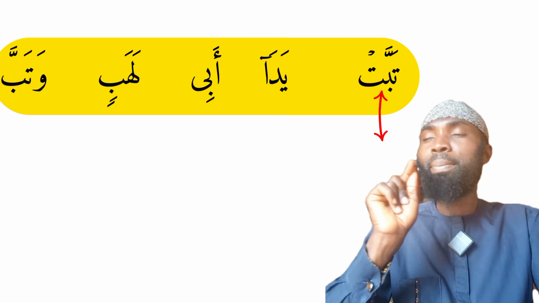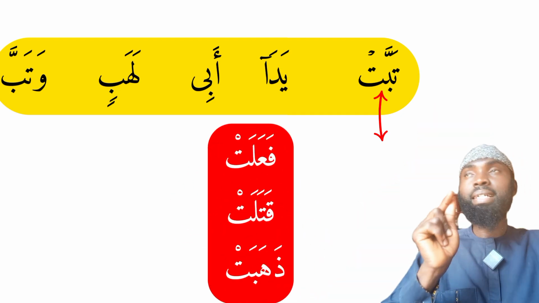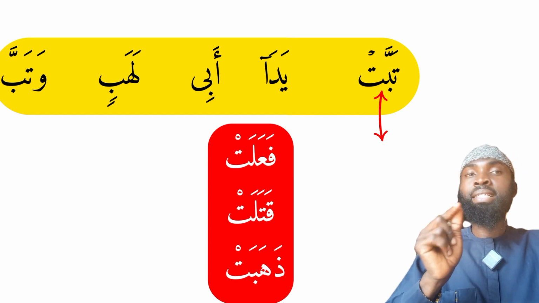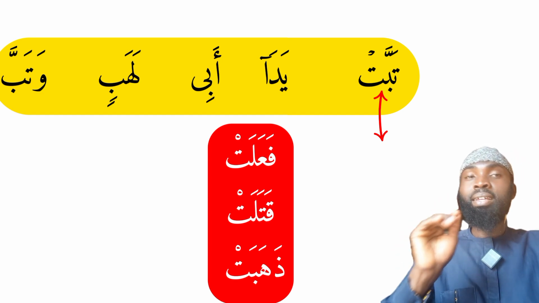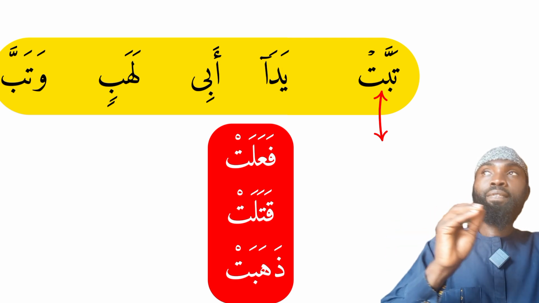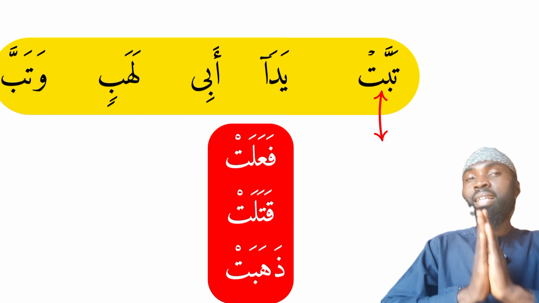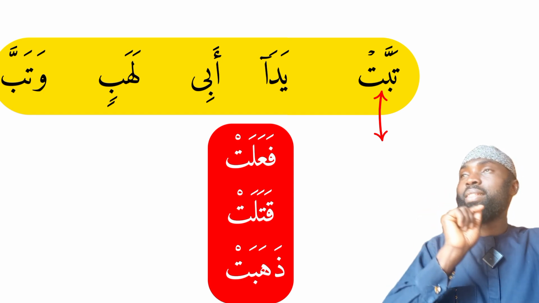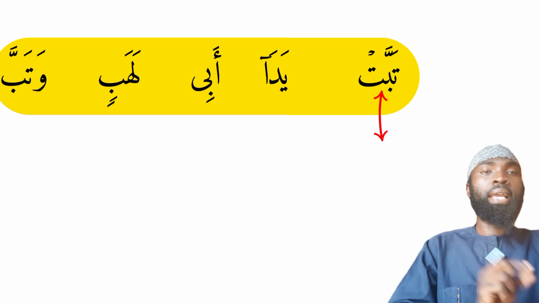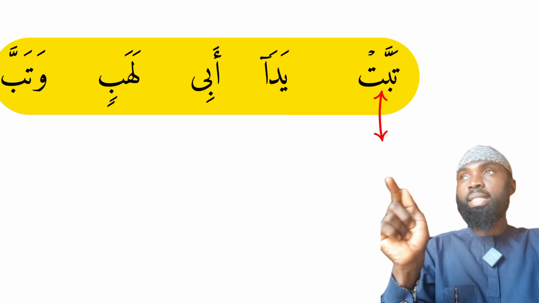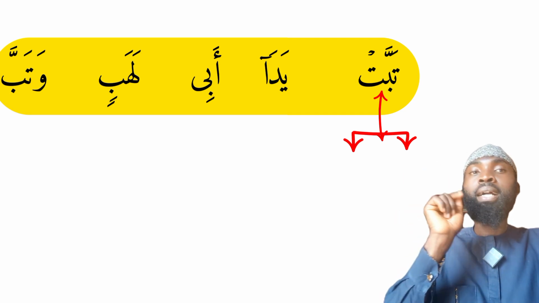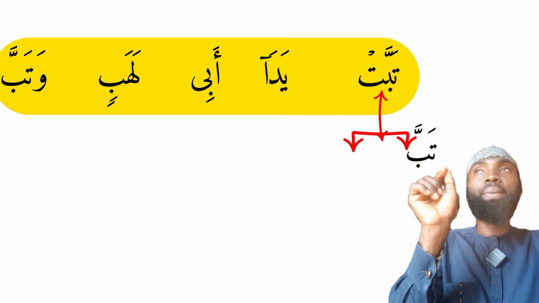Now let's look at this. Tabbat. Just like fa'alat, just like qatalat, just like dhahabat. Though this is coming in another form in which the verbs could appear. This we shall be discussing in the coming episodes. But let's look at this. Tabbat here, grammatically, we'll separate it and say tabba, which is the first part of the word tabbat.